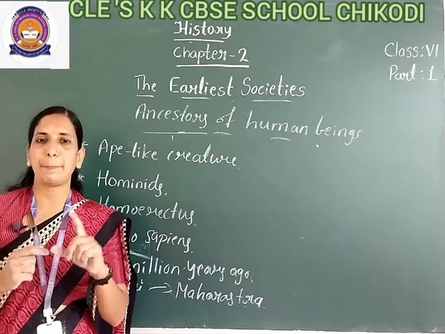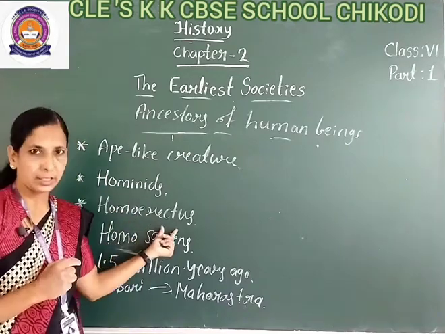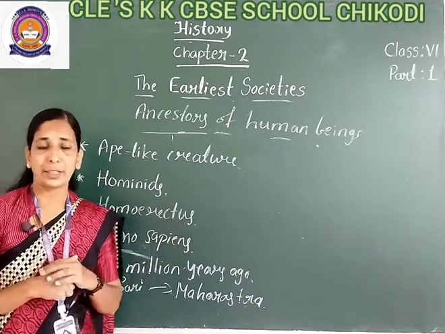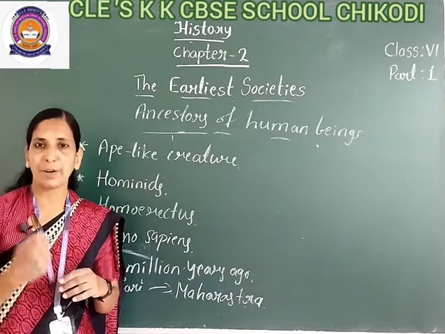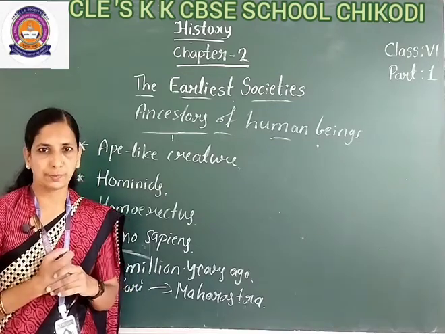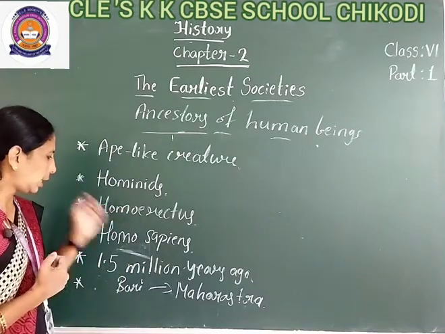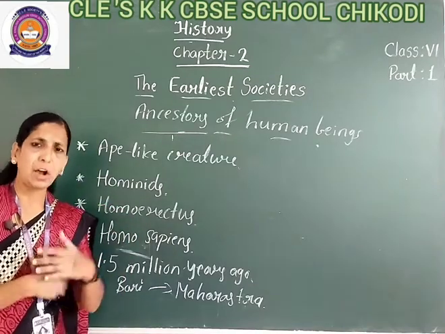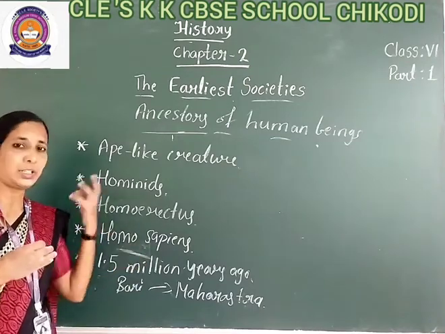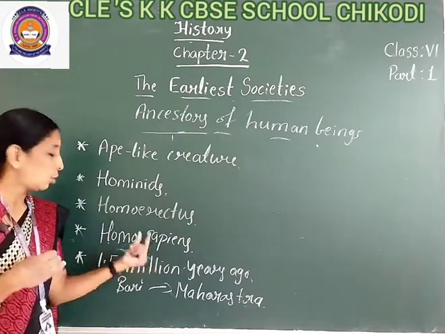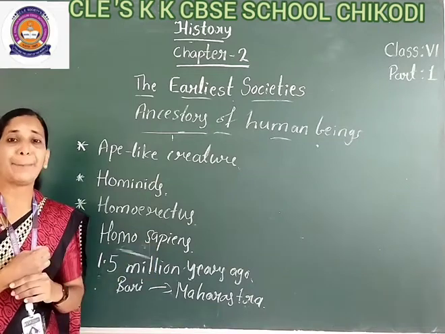This type of people we call Homo erectus. These Homo erectus moved long distances. And next, Homo sapiens, they developed, they changed, we have seen changes in their body. So they are called Homo sapiens.